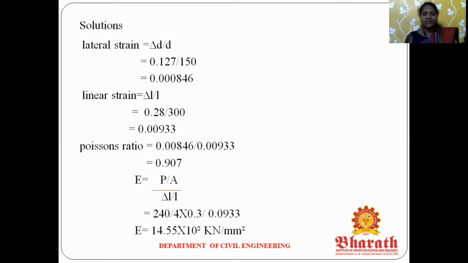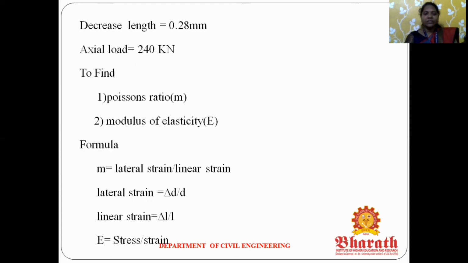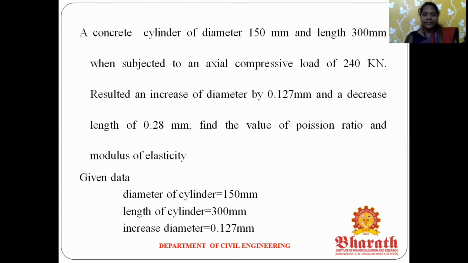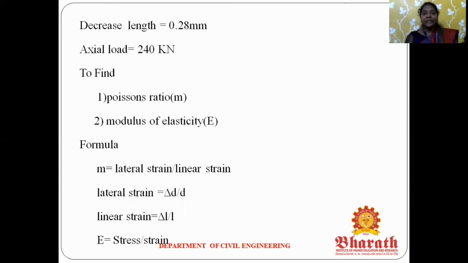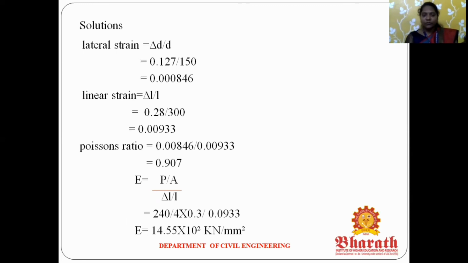Next, you can find the linear strain. What is the formula for the linear strain? Change in the length divided by original length. The length of the cylinder is 300 mm and the decrease in length is 0.28 mm. If you substitute, change in the length is 0.28 mm divided by original length 300 mm. So finally the linear strain is 0.00933.